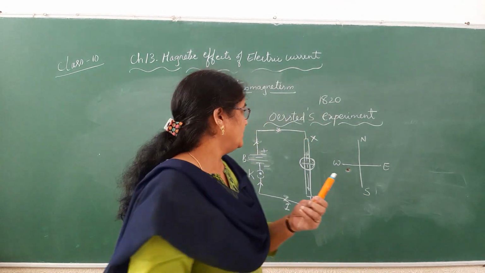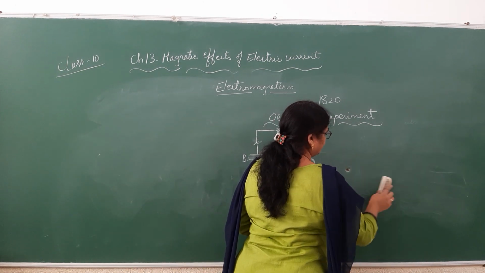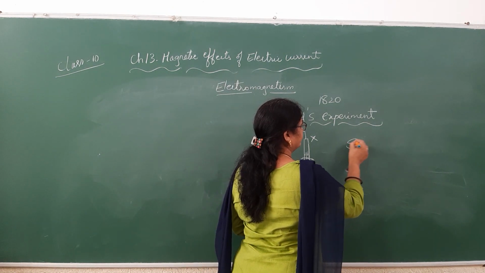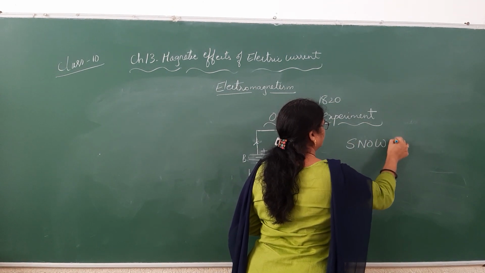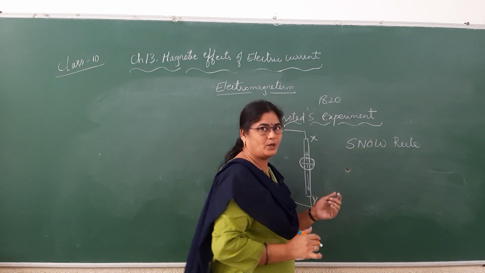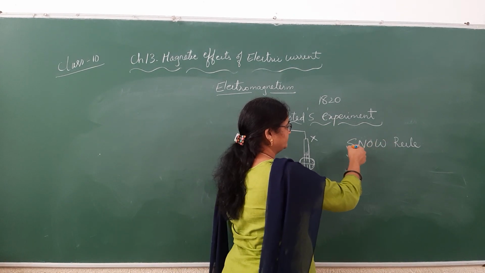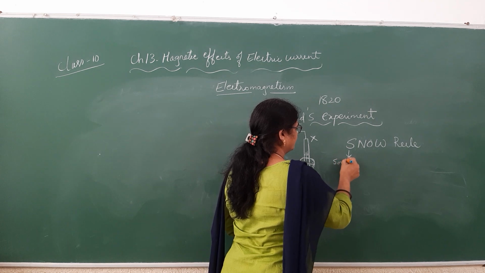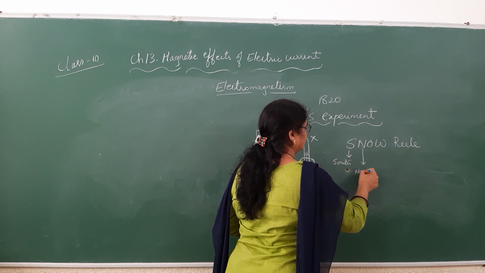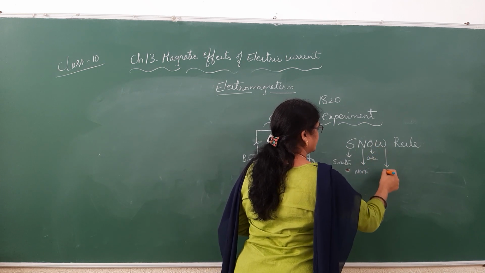So to remember this, I want to give you a mnemonic to remember, that is SNOW. SNOW. What is this rule? First understand the abbreviation of this rule. S stands for south, N stands for north, O stands for over, W stands for west.